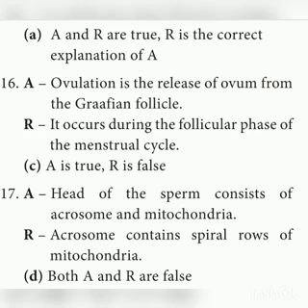Next one, the head of the sperm consists of acrosome and mitochondria. Mitochondria is not present in the head, but it is present in the neck region. The assertion says acrosome contains a spiral row of mitochondria. No, it's wrong. So both the statements A and R are false.